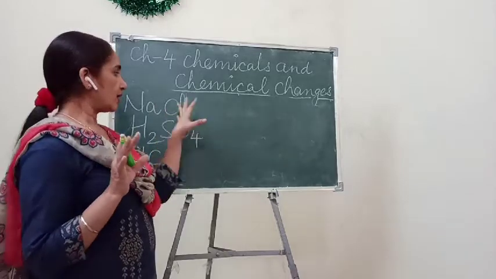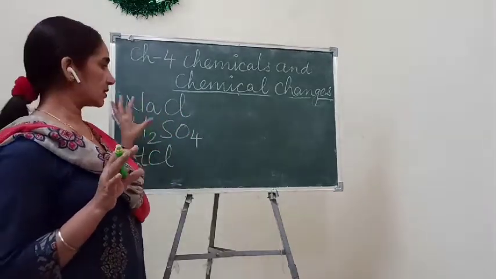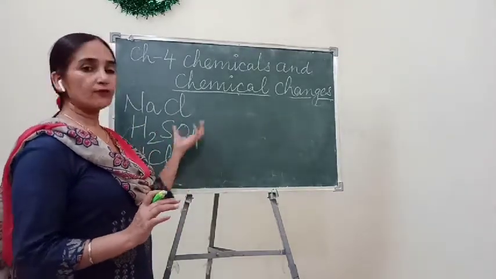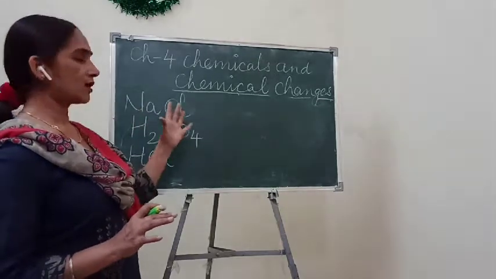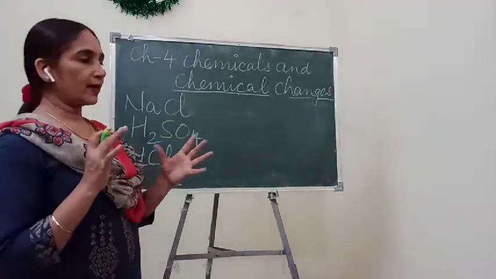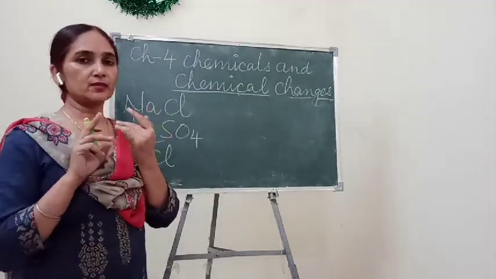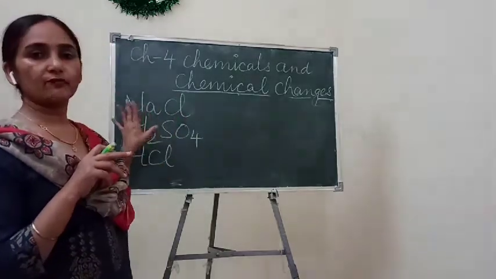You all have to write these formulas of compounds. These are called compounds, and compounds are always denoted by formulas. Elements are always denoted by their symbols.